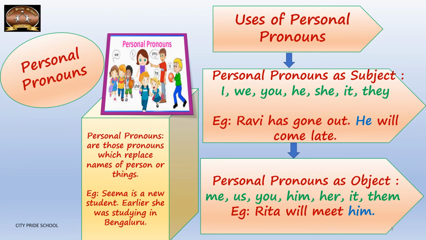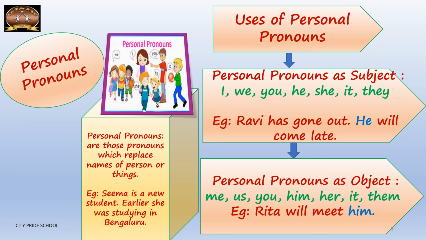Now the first kind that we have is the personal pronoun. Now what are personal pronouns? Personal pronouns are those pronouns which replace names of persons or things. Like if I say, Seema is a new student, earlier she was studying in Bangalore. So here she is replacing Seema, which is the name of a person. So she, we, it, I, you, he, him, her, etc. All these are personal pronouns.